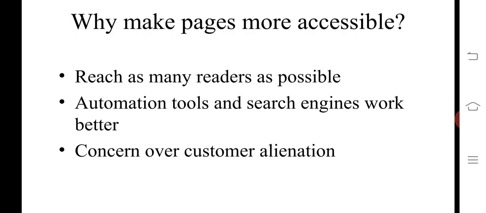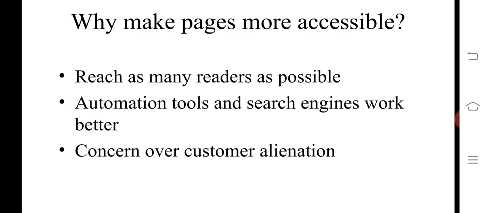Make pages more accessible to reach as many readers as possible, so that automation tools and search engines work better, and to address concern over customer alienation. Accessibility should reach as many readers as possible. Automation tools like Dreamweaver and search engines work better.